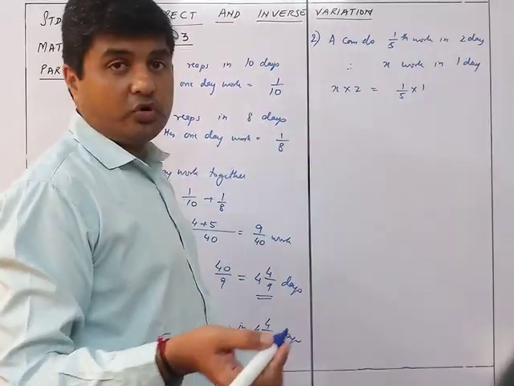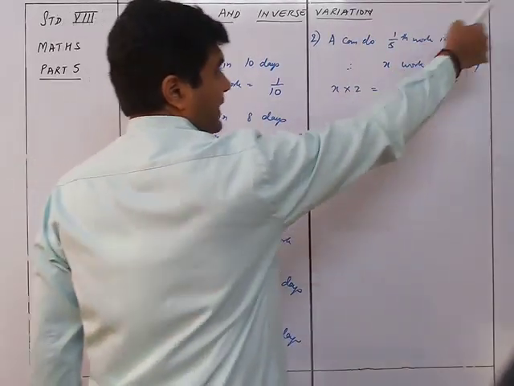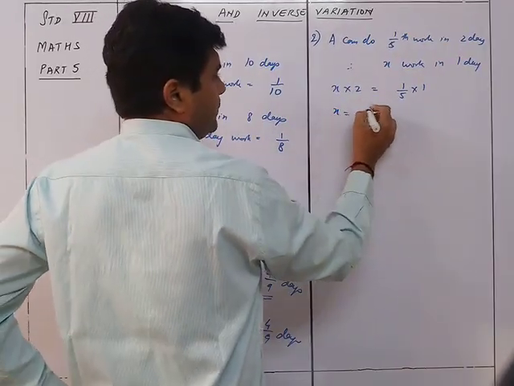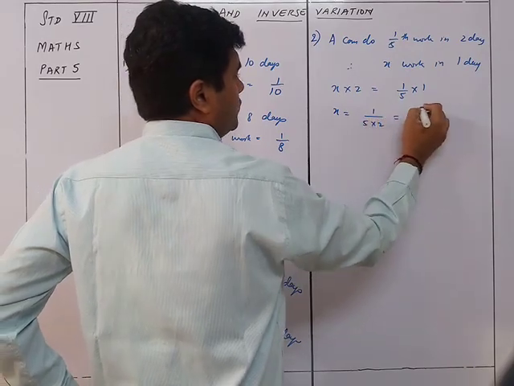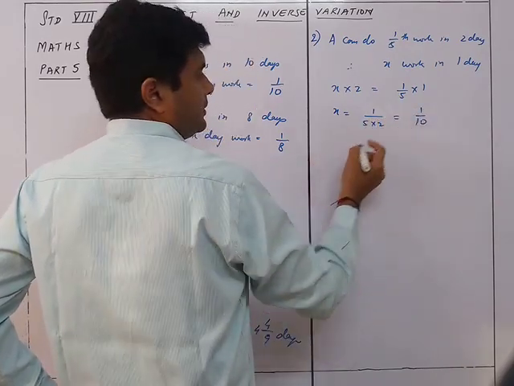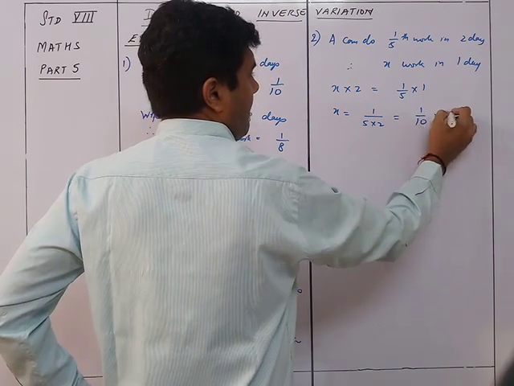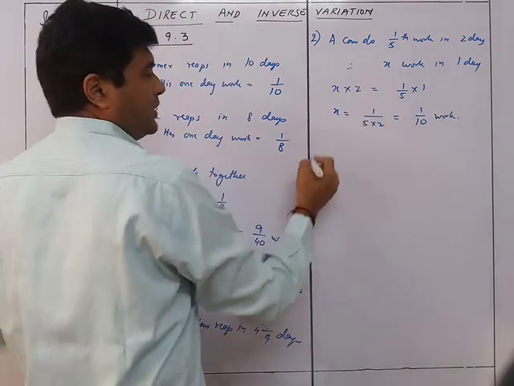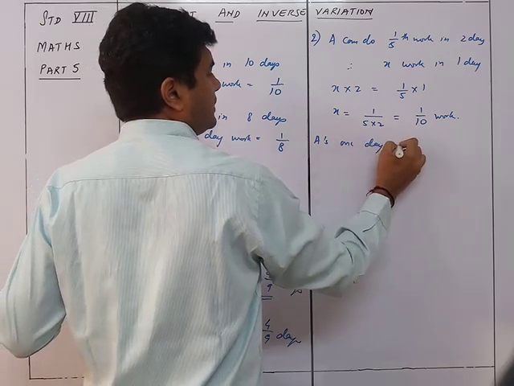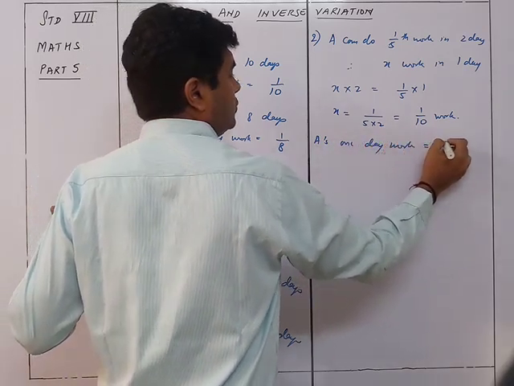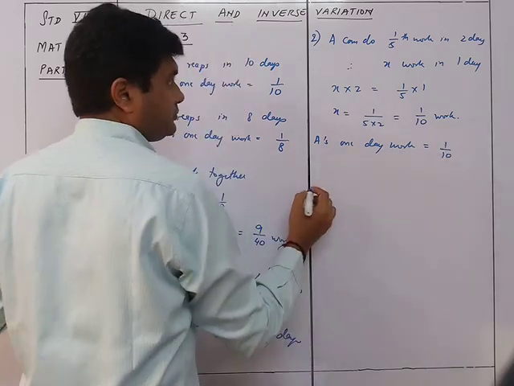So cross multiplying, X is equal to 1 upon 5 into 2, which is 1 upon 10 work. So A's 1 day work is equal to 1 upon 10.